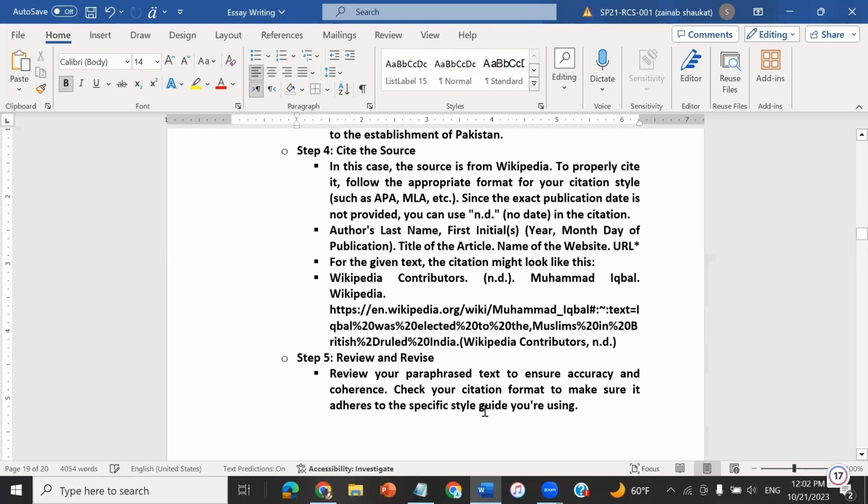After that we have to review and revise it to ensure accuracy. See, ChatGPT in the fifth step also says you can review and revise the stuff given by me to ensure accuracy and coherence. You, as the end user, know your things better, which things should be placed where.